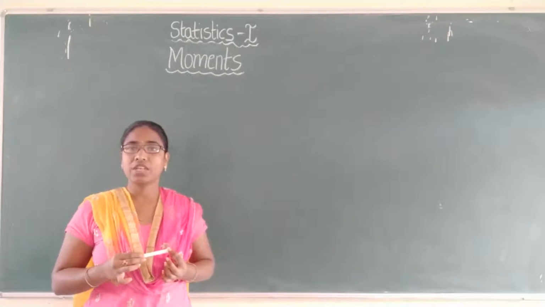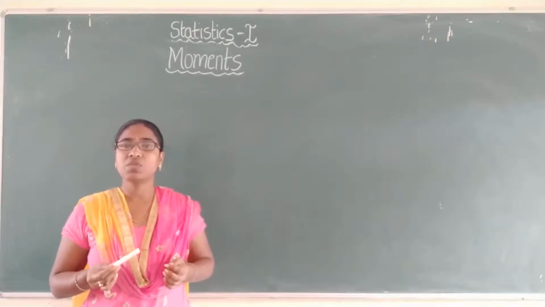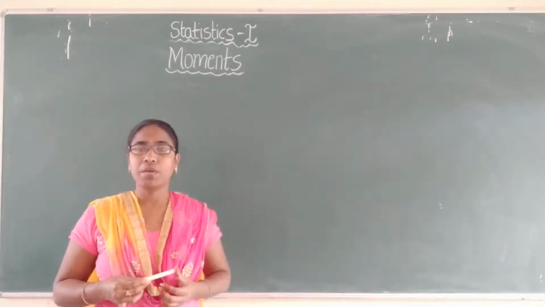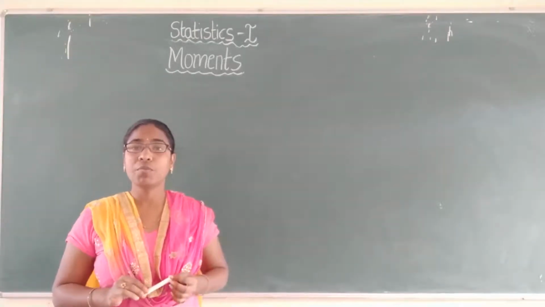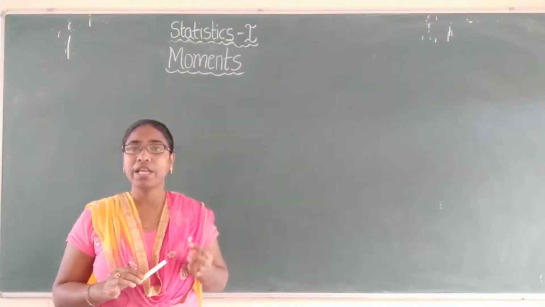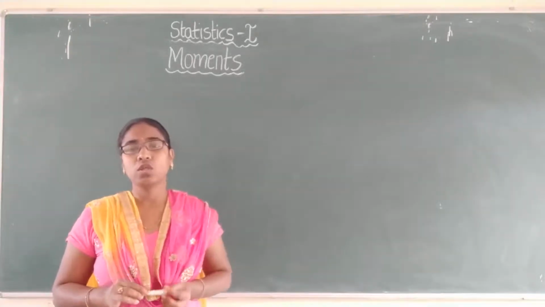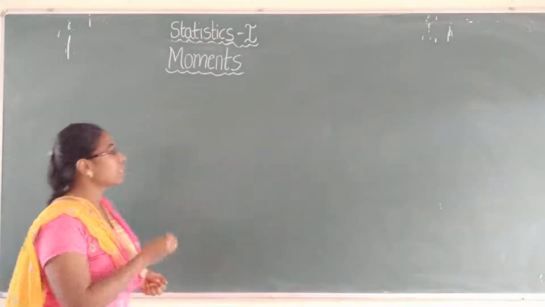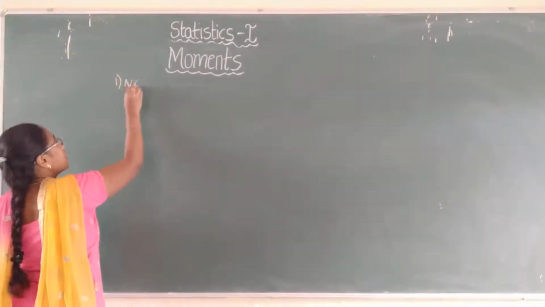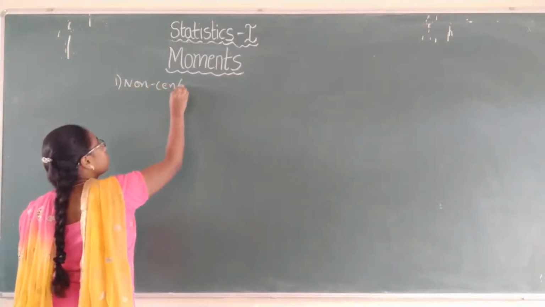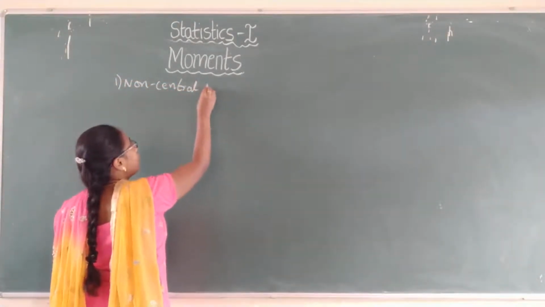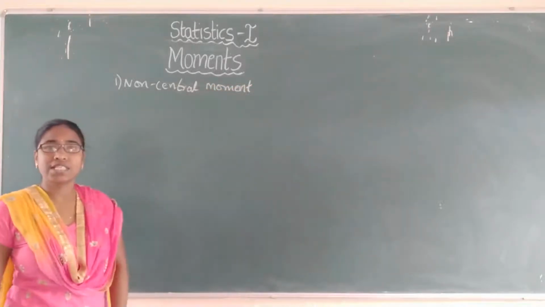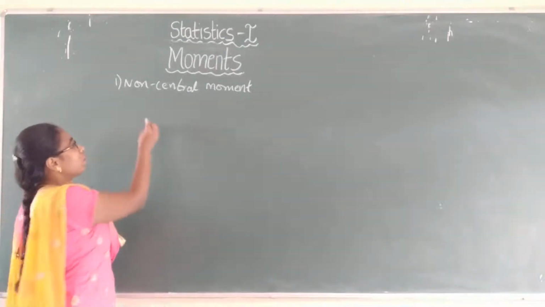By the definition of moments, the deviations may be taken either from the arithmetic mean or from any point. If you are considering the moment about any point A, those are called non-central moments. In the last class we studied the non-central moments. That means the moment about any point is called a non-central moment,